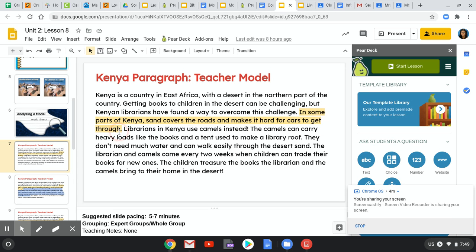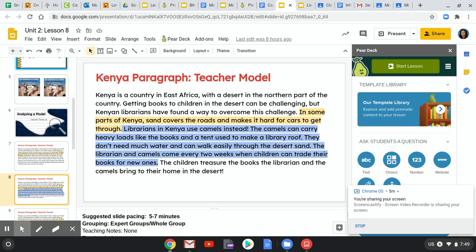So this is cluing the reader into what the challenge is, which is the purpose of this paragraph. In a paragraph, if you are talking about how somebody has overcome a challenge, you need to detail what that challenge is first before you get into how they are able to overcome it.